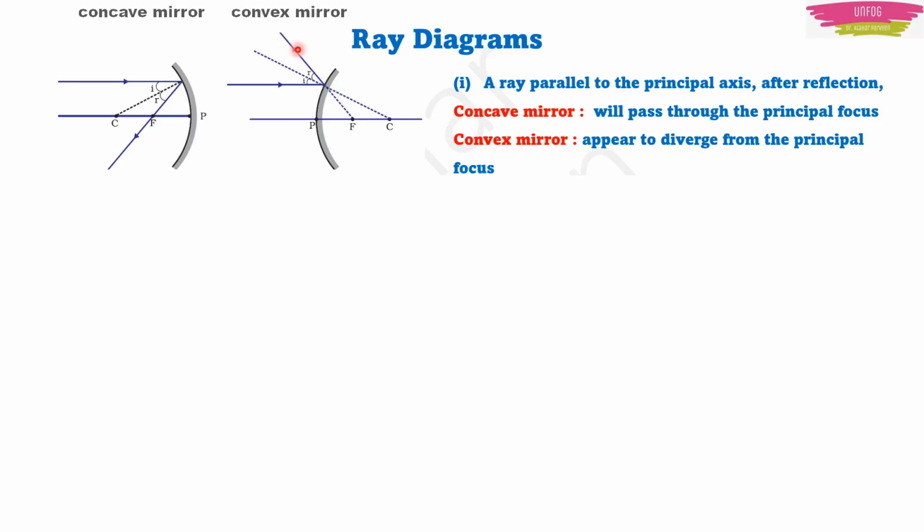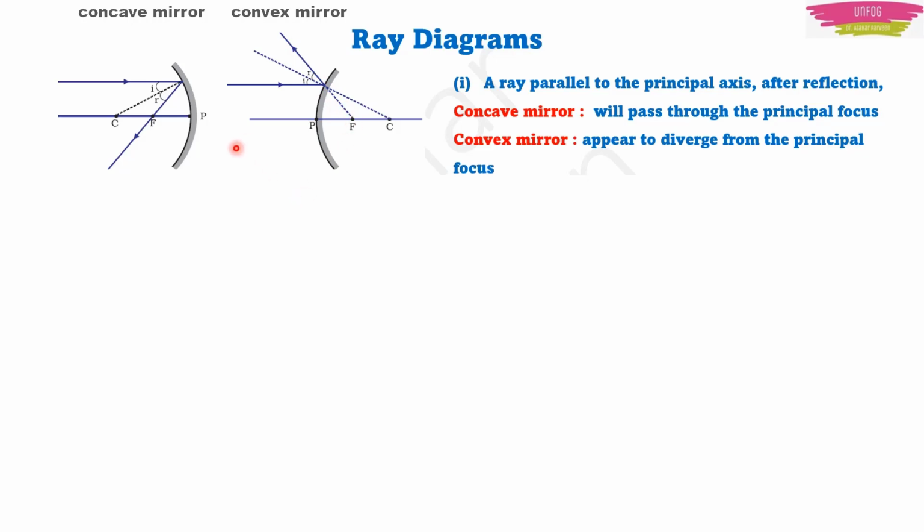When it is getting diverged, you draw these dotted lines, the imaginary lines. You can see that it meets at the principal focus. Same thing is happening in both concave and convex mirrors. When the ray of light is parallel to the principal axis, then after reflection, it is meeting at the principal focus. The only difference here is that in a concave mirror, real light will meet at the principal focus. In a convex mirror, the light diverges, then we draw an imaginary line which meets at the focus.